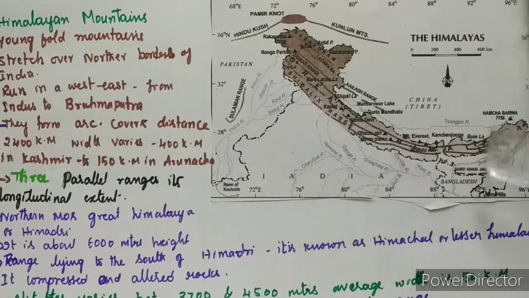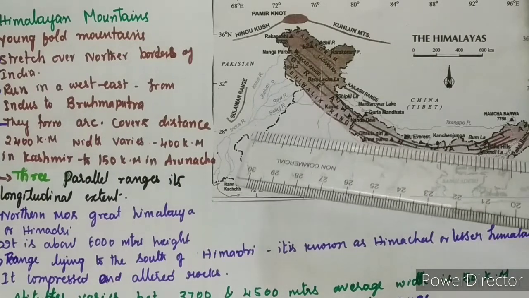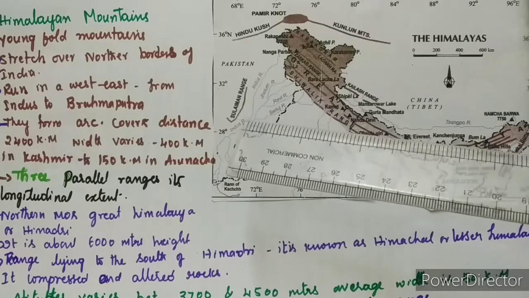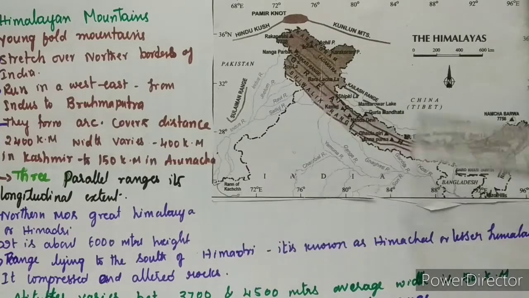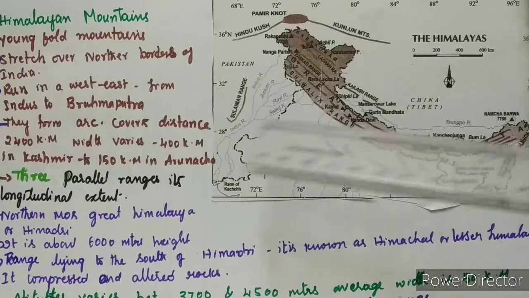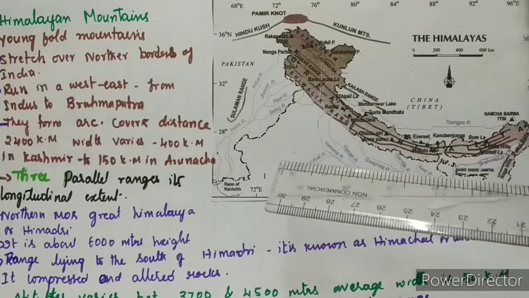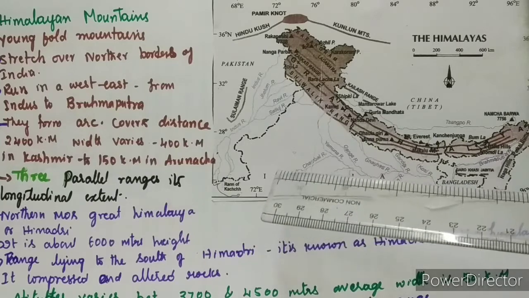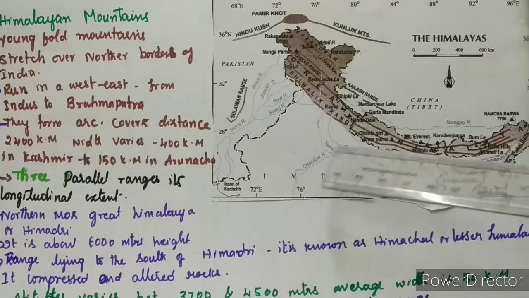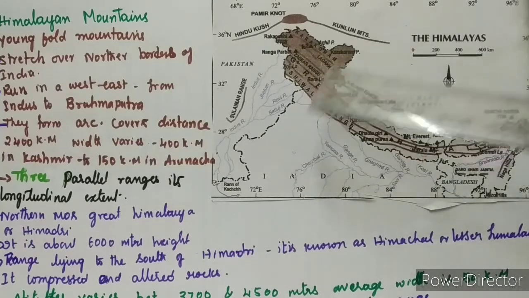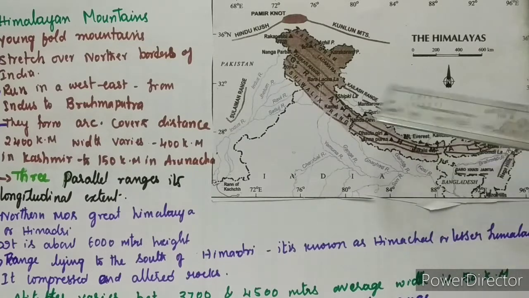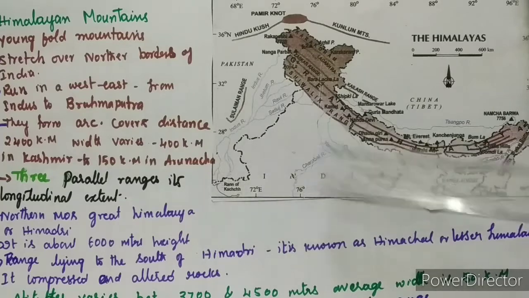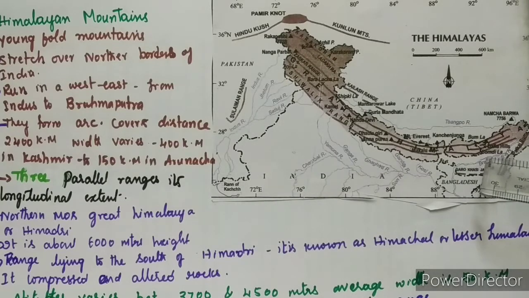Okay, from here to here the distance is 2,400 kilometers, with the width of 400 kilometers in Kashmir to 150 kilometers in Arunachal Pradesh. From here Kashmir to here just 150 kilometers in Arunachal Pradesh. Is it clear? From west it is Indus and then east it is Brahmaputra.